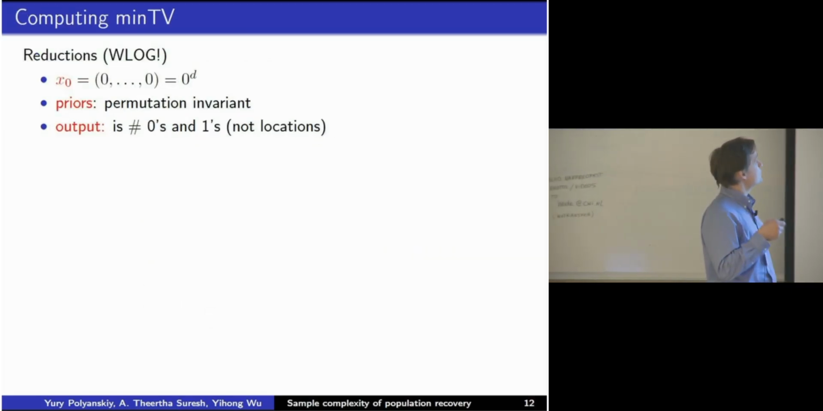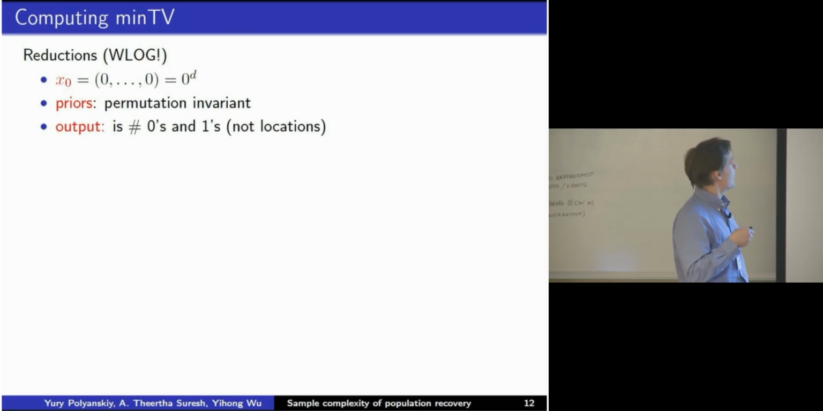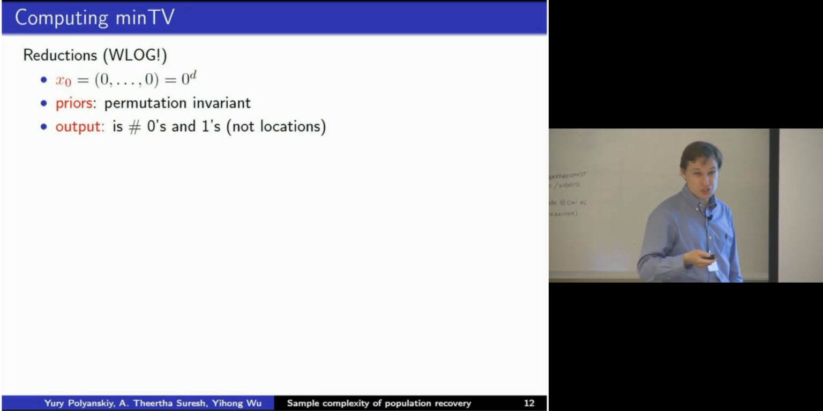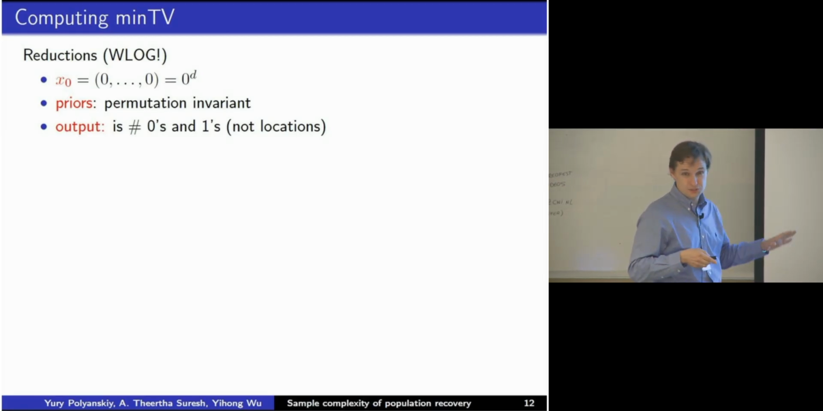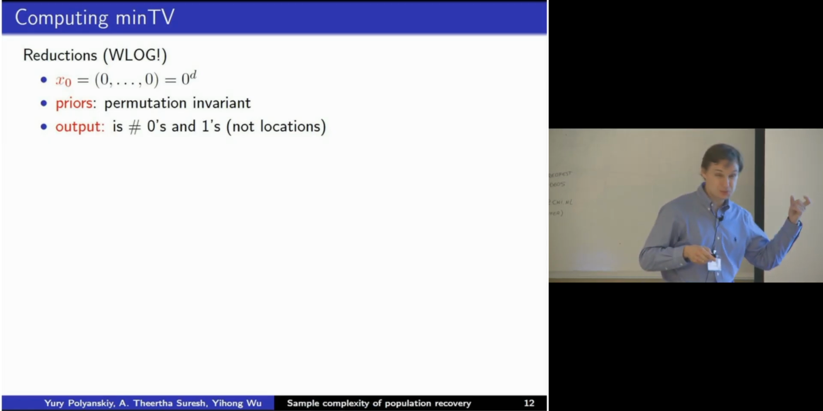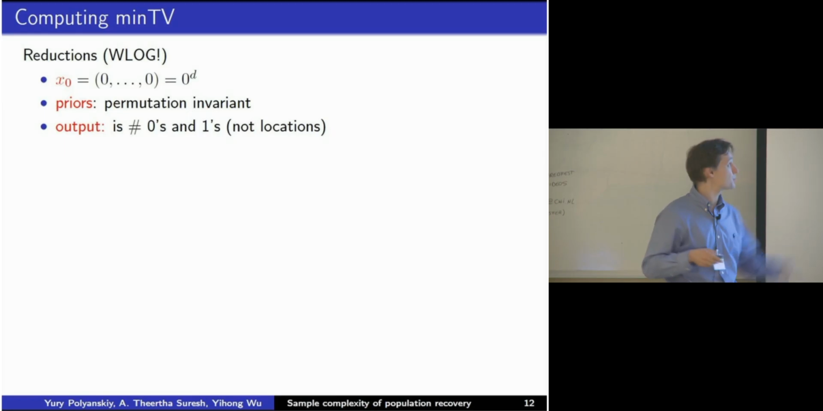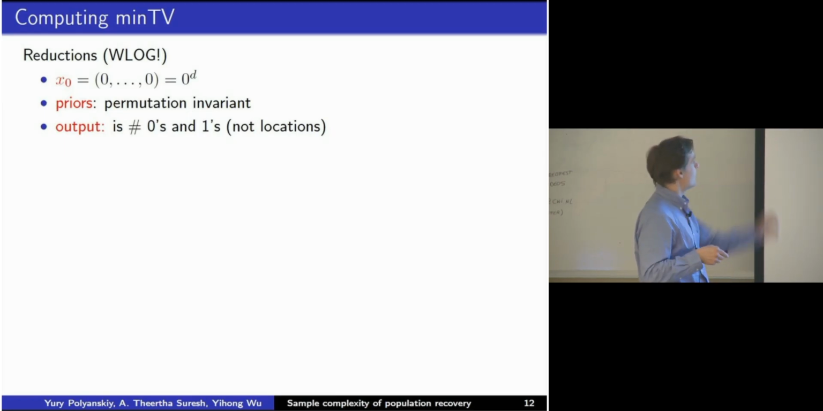Okay, so let's do some reduction. First of all, estimating the all-zero string is as general as estimating an arbitrary string, by just XORing. Then, using symmetry, you can convince yourself that in those optimization problems, when you do two-point LeCam, you can restrict yourself to permutation invariant priors.